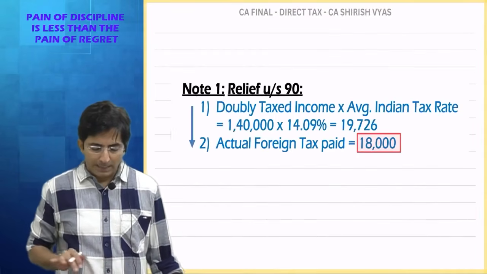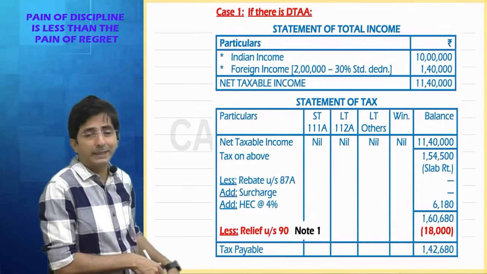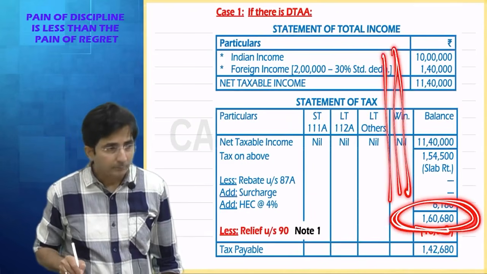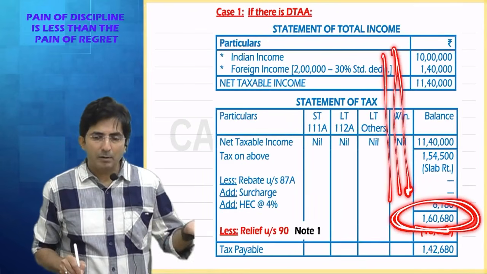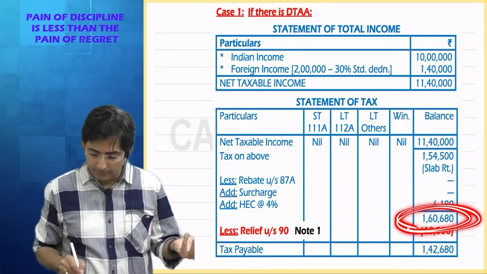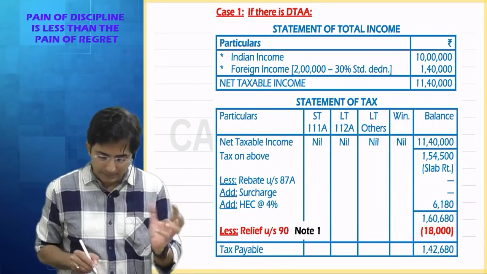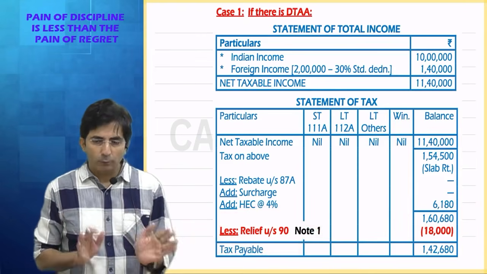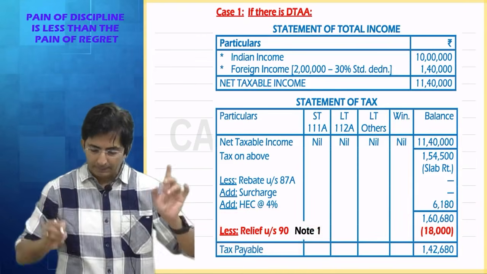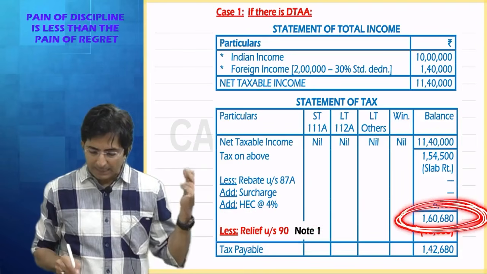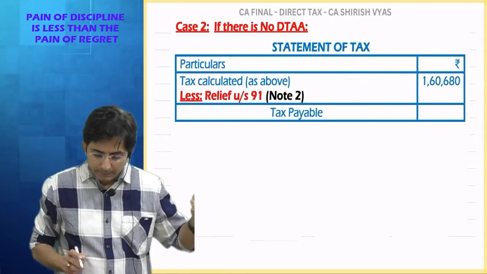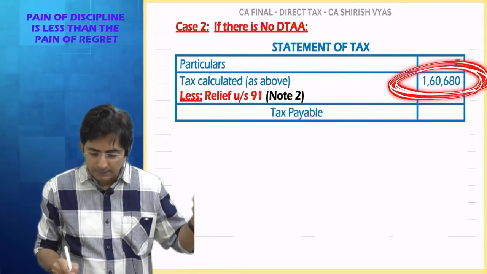I am not going to solve the whole thing once again, because up till here it is repetition. Whether we have data or we don't have data, till here the calculation remains the same. What is the only change? The formula of relief will change. So for the second case, I am directly starting with 1,60,680.